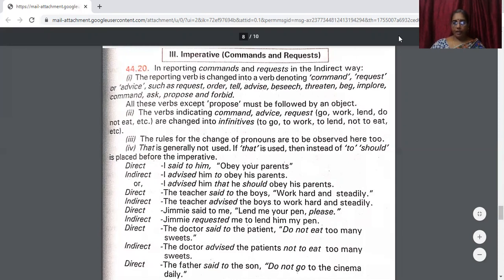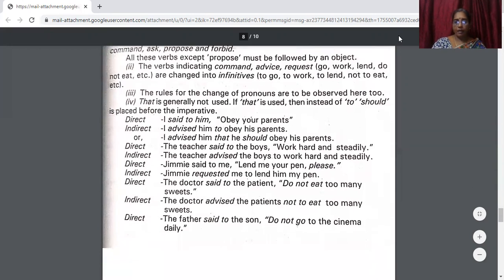Jimmy said to me, lend me your pen, please. When do we say please? When we have a request, isn't it? So it means Jimmy requested me. The word please, we don't have to use again in indirect speech. Requested itself tells that you're requesting the person. The word please itself tells it's a request. So Jimmy requested me to lend him my pen.